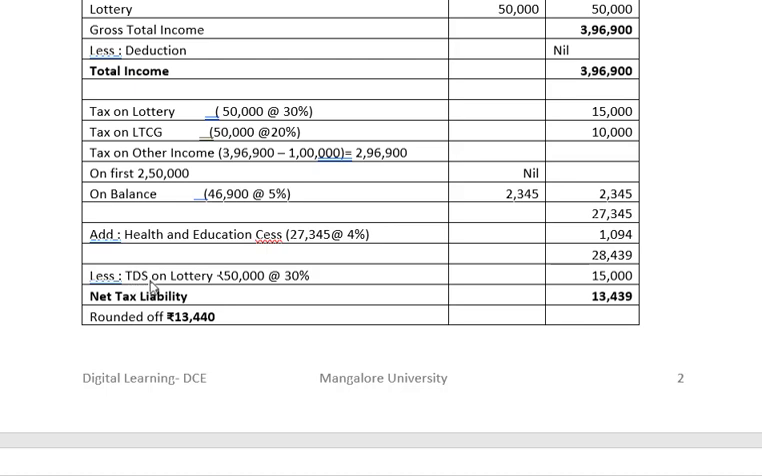In this problem, as there is lottery, we can deduct tax deducted at source on lottery on 50,000 at the rate of 30%. It comes to 15,000. So if you deduct, this is the net tax liability, 13,439. We have to round it off to the nearest 10 rupees. So it comes to 13,440.